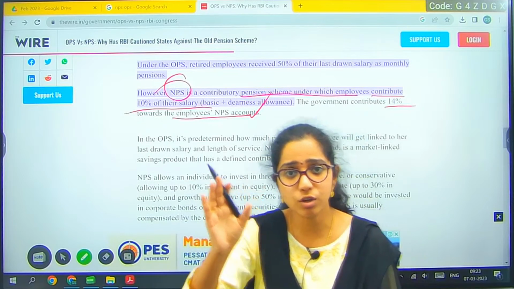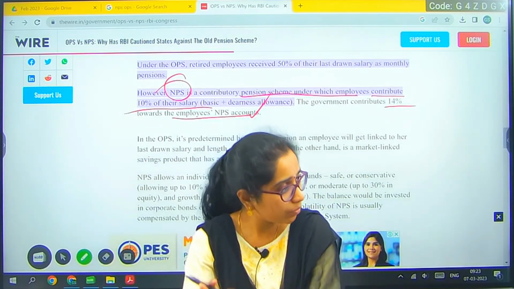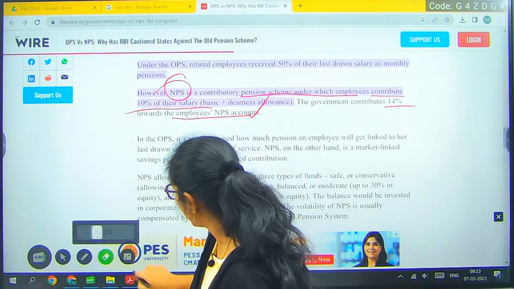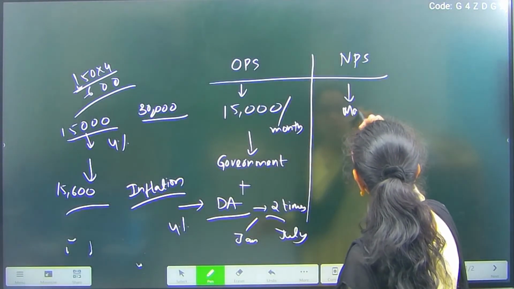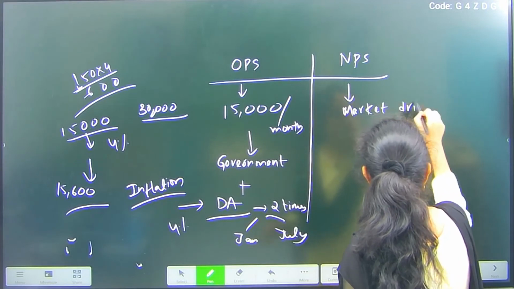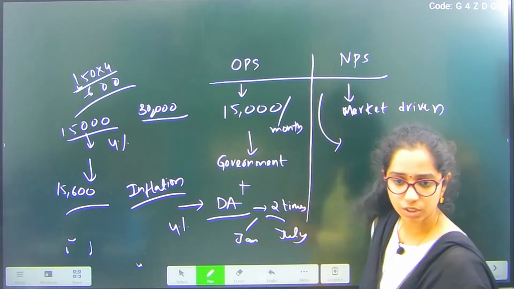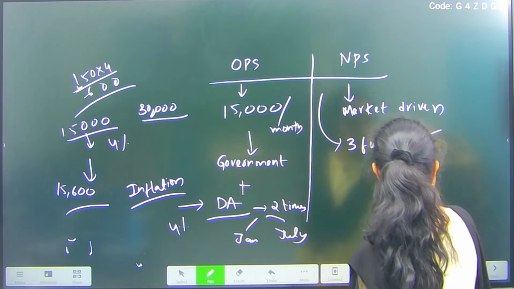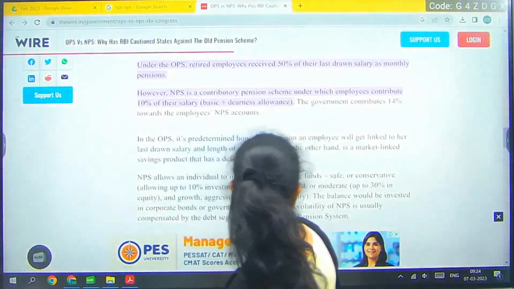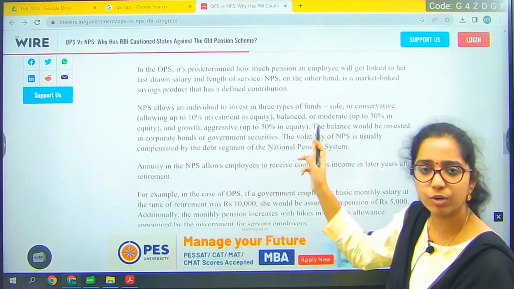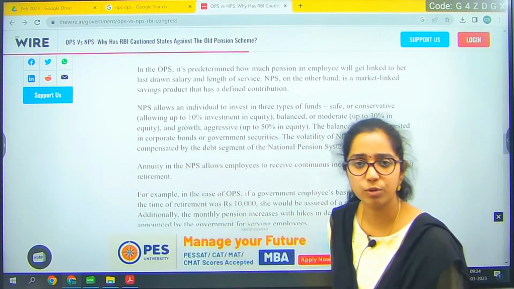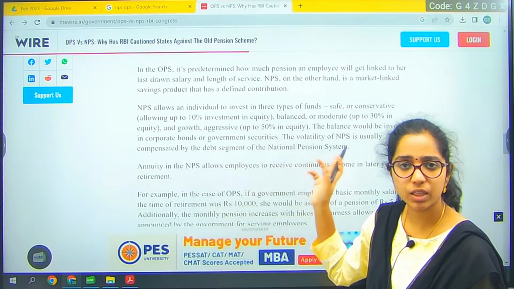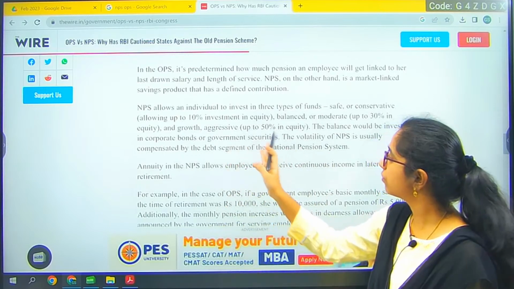So now because of this level of contribution, whatever you have contributed, they will be investing into different funds. So now your NPS is dependent on the market. Whatever the amount that is given by the pensioners will be invested into 3 types of funds. So 3 types of funds, I will show you what those funds are. Here, see, the first type of fund will be safe and conservative, in that you can allow up to 10% of investment. Next, balanced or moderate equity, where 30% of your funds can be invested. Next, 50% on aggressive funds.